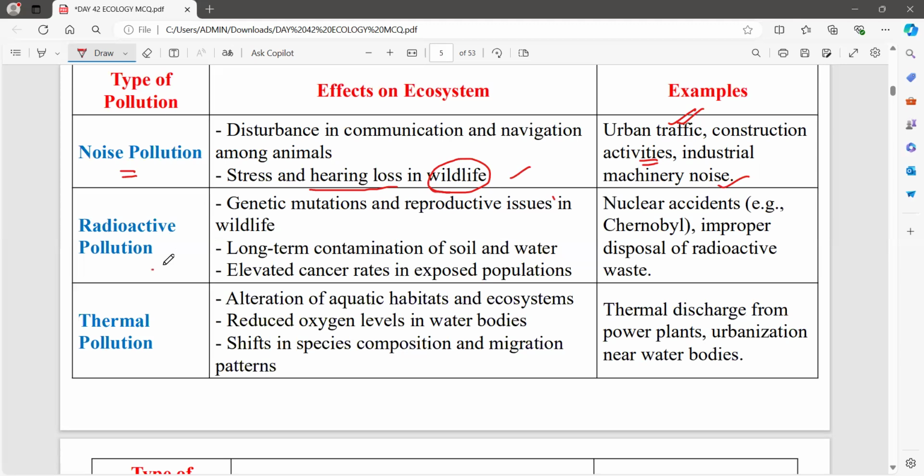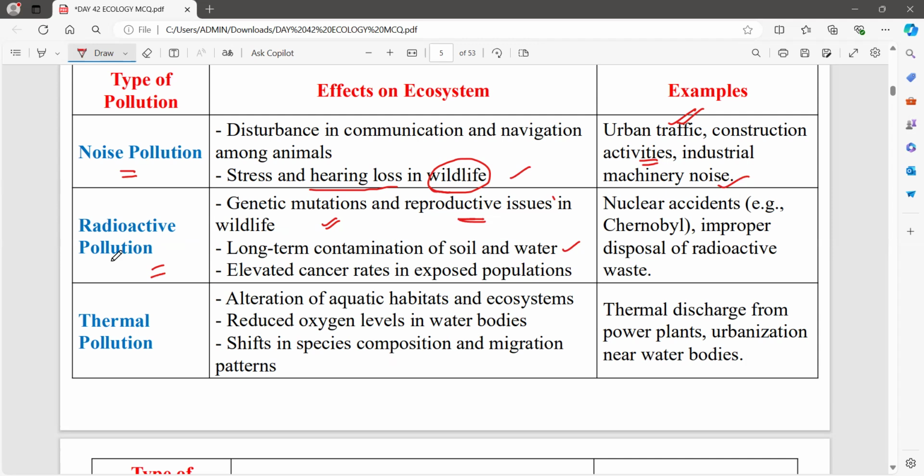Now, radioactive pollution. Due to nuclear accidents, if some people are exposed to these nuclear accidents, they may develop new genetic mutations. And if the genetic mutation happens in a human being, definitely that is going to transfer to the next generation also. So it will be a major impact. Also, reproductive issues in wildlife and long-term contamination of soil and water.